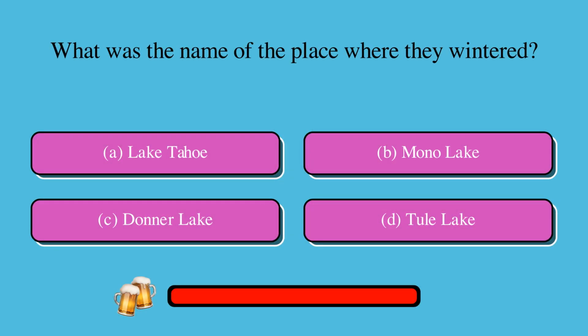What was the name of the place where they wintered? Is it A, Lake Tahoe, B, Mono Lake, C, Donner Lake, or D, Tule Lake? The correct answer is C, Donner Lake.